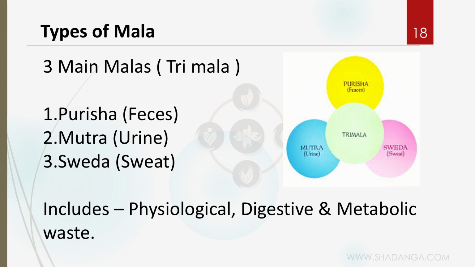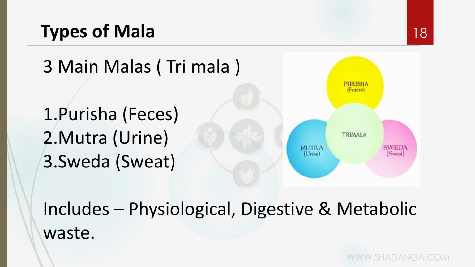So it is including the physiological type of waste products, digestive type of waste products, and metabolic type of waste products. So these are the three malas. You can just look at that picture, so it is more clear. Just write Trimala. You can go for Purisha, Mutra, and Sweda. So what is the meaning of these three? Okay, it's very easy to remember also.